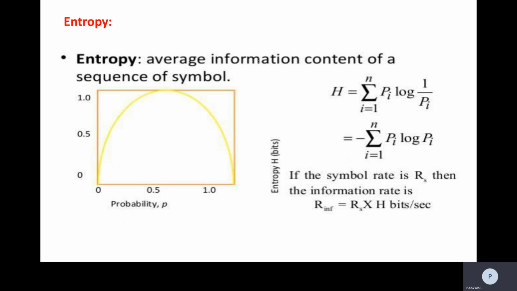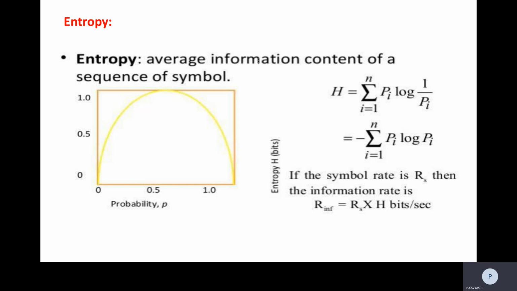Now we will see the entropy. Entropy is the average information for a message of a source. It is represented by capital H. It is the average information content of a sequence of symbols. So H is equal to summation i equal to 1 to n of p i log of 1 by p i, which is equal to minus summation i equal to 1 to n of p i log p i.